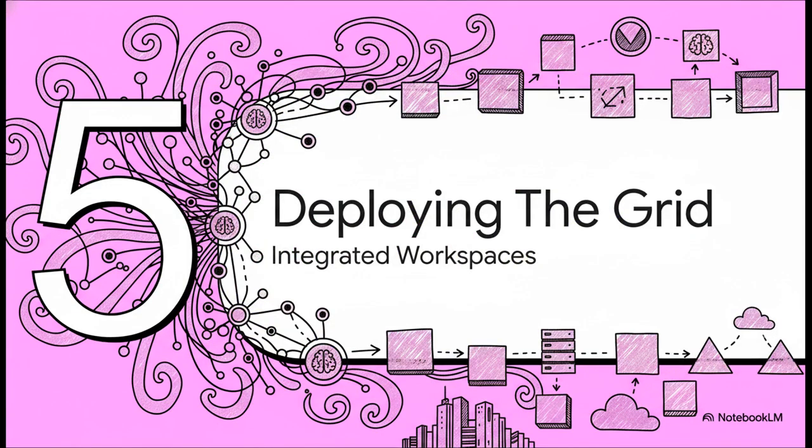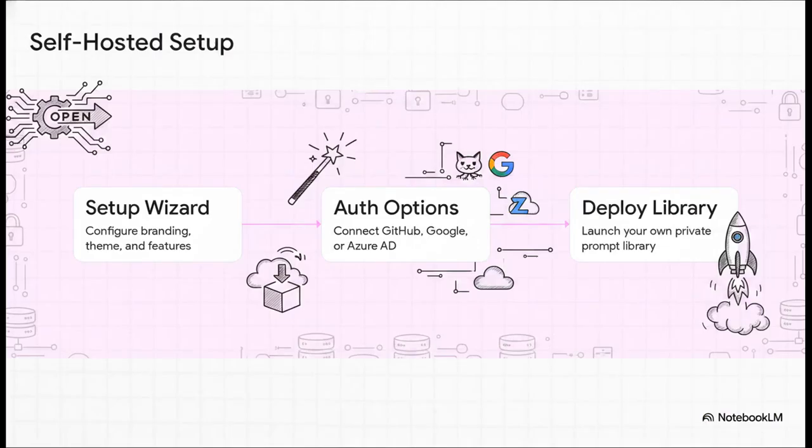Finally, let's look at Section 5, Deploying the Data Grid, Massive Integrated AI Workspaces. The real beauty of Prompts.chat being open source is that organizations don't have to rely on the public web at all. You can literally initiate the setup wizard and deploy this entirely private prompt library right onto your own local servers. You maintain total data sovereignty, you can add your own custom branding, and you lock the whole thing down with enterprise-grade authentication like Azure AD or Google.